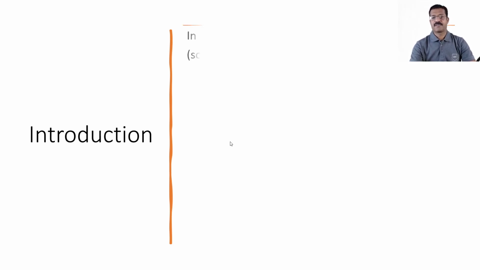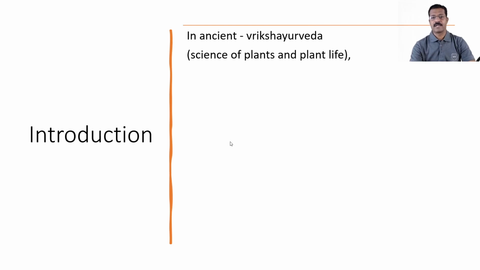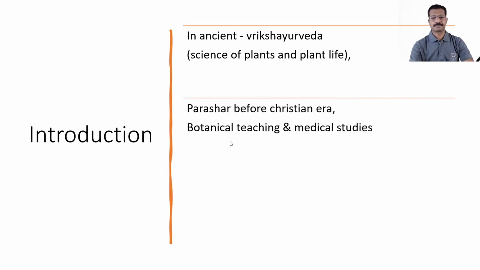In ancient times, the work dealing with plant life in a scientific manner is the Vrikshayurveda, that is the science of plants and plant life, compiled by Parashar even before the beginning of the Cretaceous era, and which was based on botanical teaching and medical studies in ancient India.